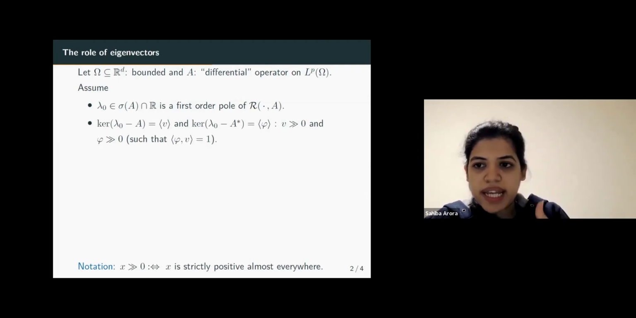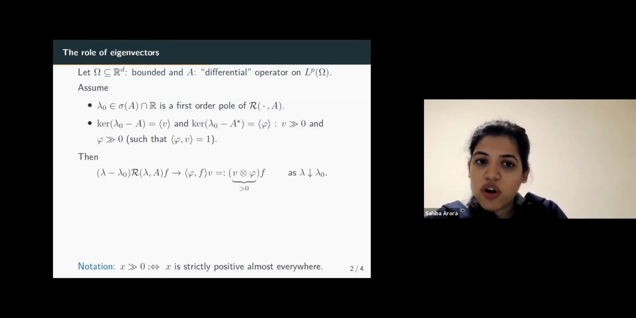And finally, we just normalize the eigenvectors to say that when φ is tested with v, then we get the constant one. That is just normalizing the eigenvectors. Then, because λ0 is a first order pole of the resolvent, we have the following convergence. (λ − λ0)R(λ, A)f converges to v0 times φ(f) as λ decreases to λ0. And here v0 times φ(f) is just φ tested with f applied to v.